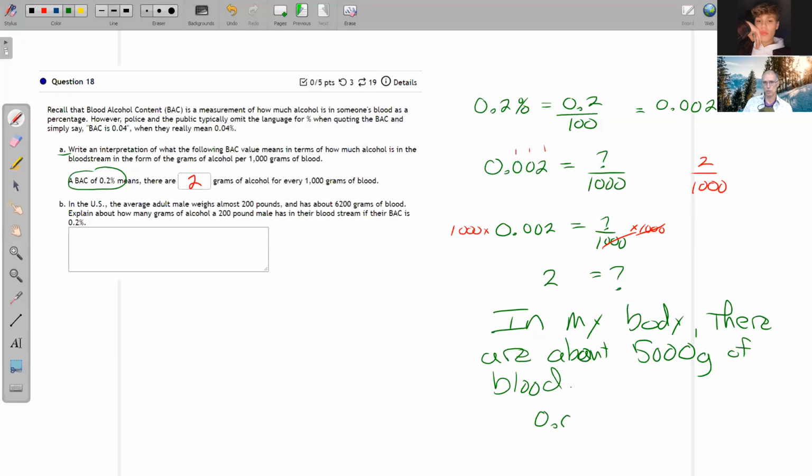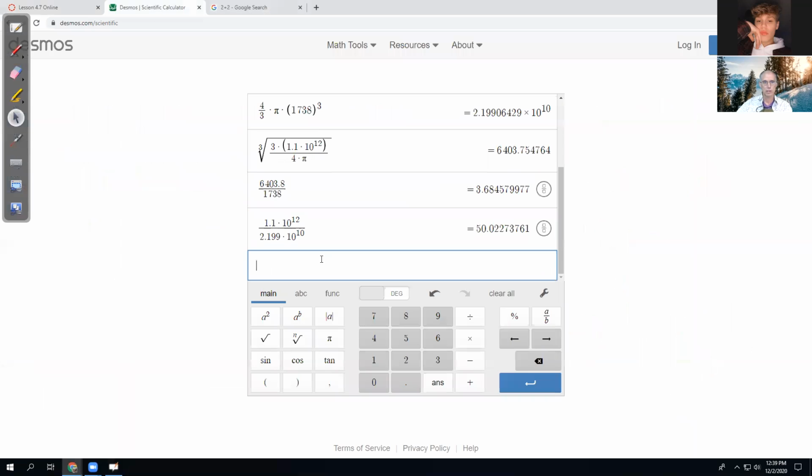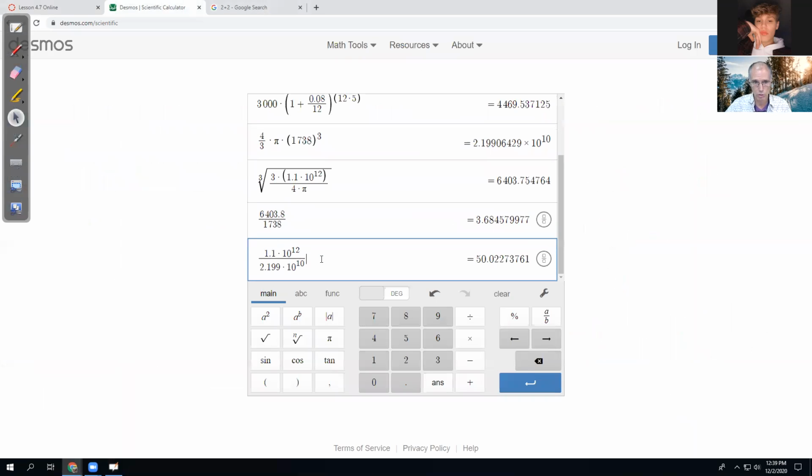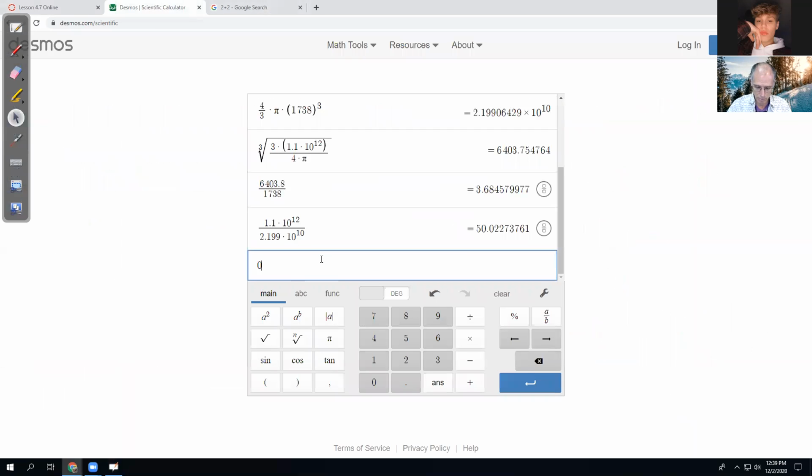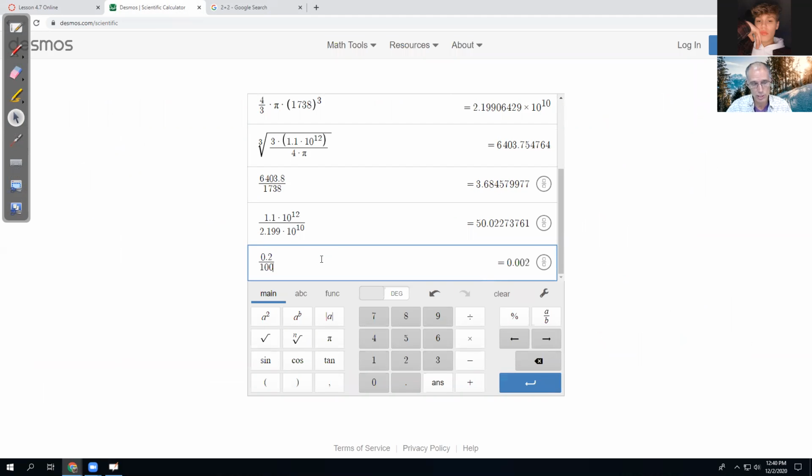So 0.002 equals what out of 5,000? I would just multiply by 5,000 to get that. Again, if you weren't sure about the 0.2, you would just take the 0.2, divide by 100 to get rid of the percent, and then multiply by 5,000.